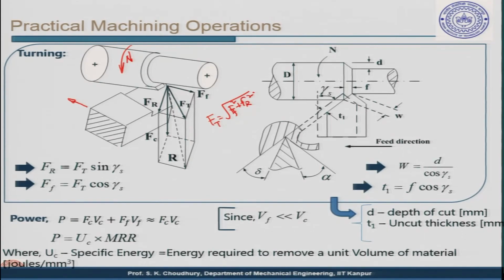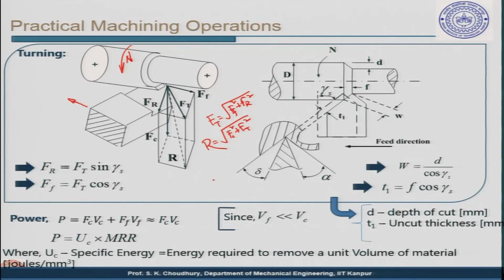Okay. The cutting force will be here in the vertical direction, and from this point to the front point below is the resultant force. So, the resultant force will be equal to the square root of Fc square plus Ft square. Okay. This is once again I am repeating.